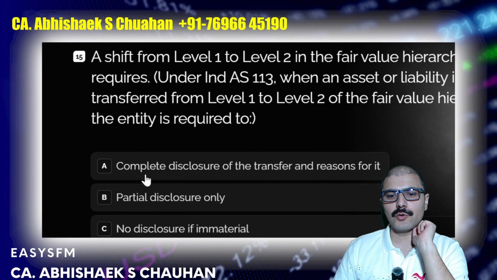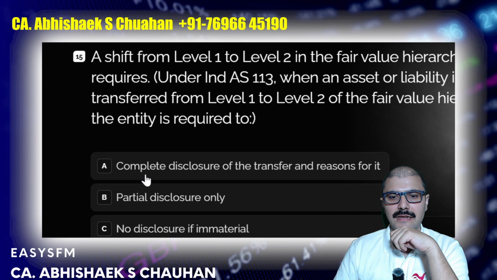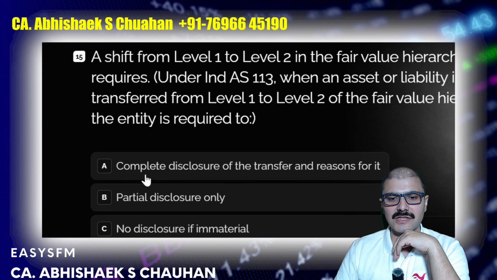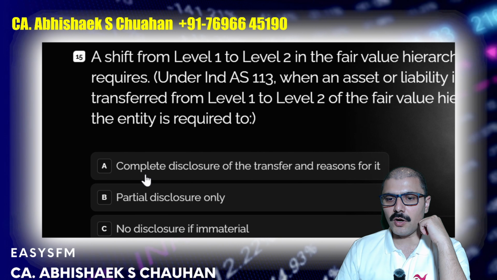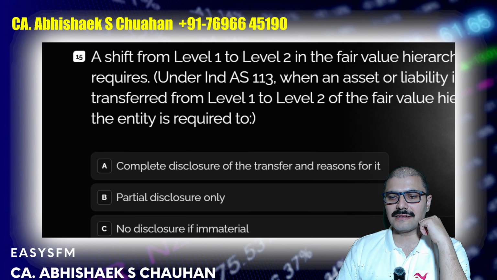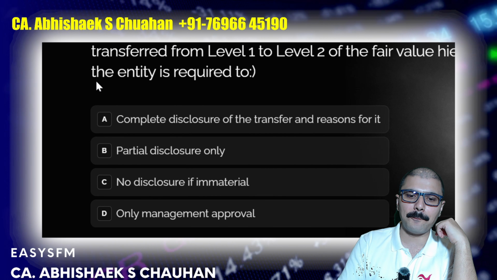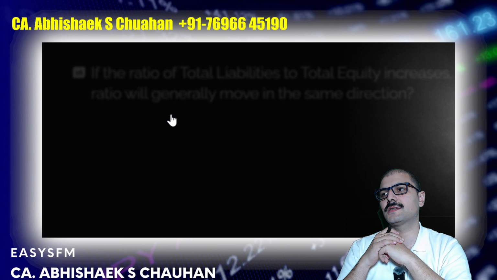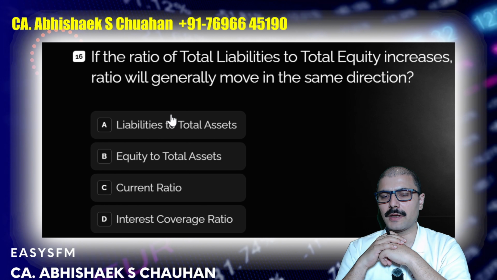A shift from level 1 to level 2 in the fair value hierarchy requires, under Ind AS 113, when an asset or liability is transferred from level 1 to level 2 of the fair value hierarchy, the entity is required to make complete disclosure of the transfer and the reasons for it. It must be disclosed properly, right?